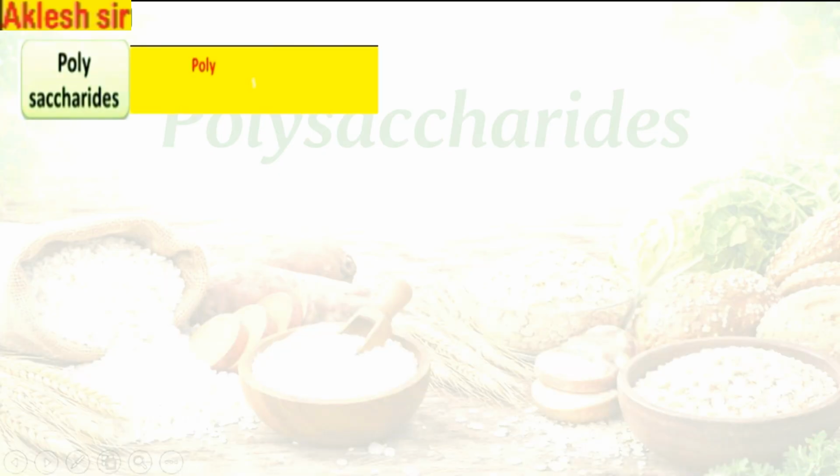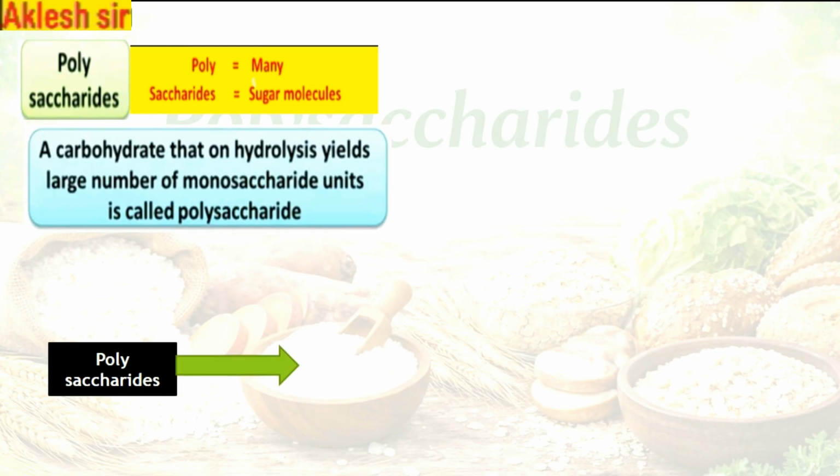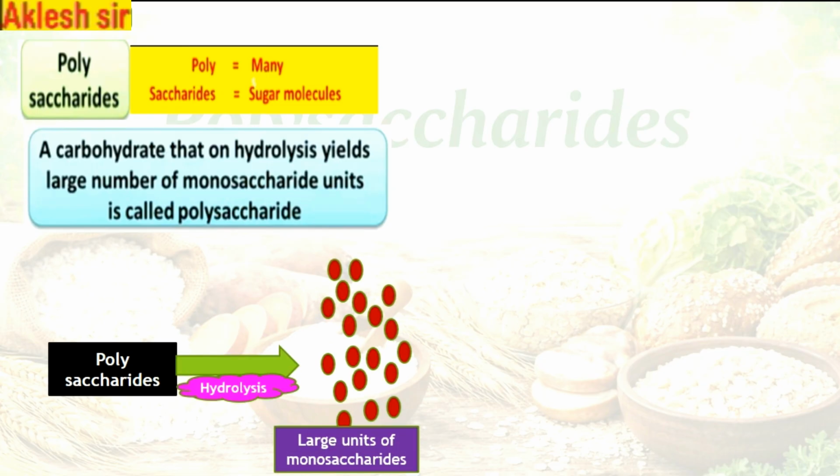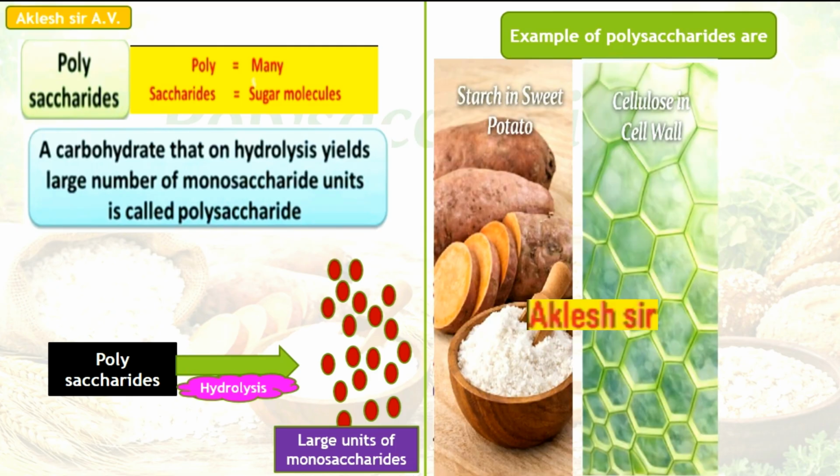Poly means many, and saccharide means again sugar or sugar molecules. Polysaccharides are carbohydrates which on hydrolysis yield a large number of monosaccharide units. Examples are starch, cellulose, glycogen, etc.